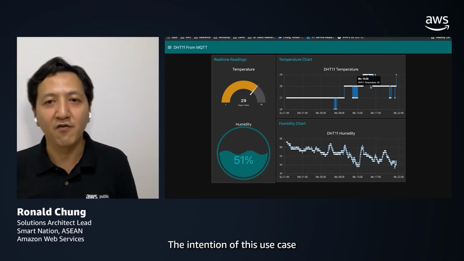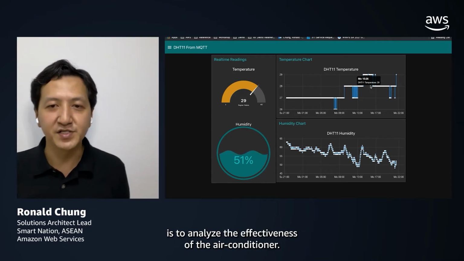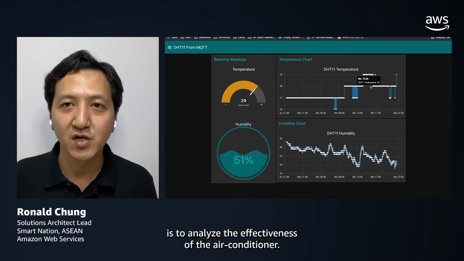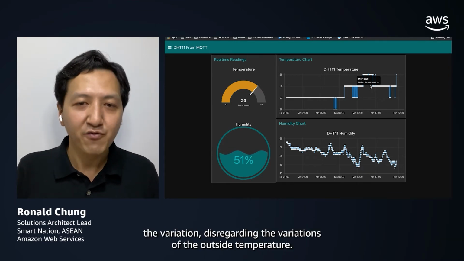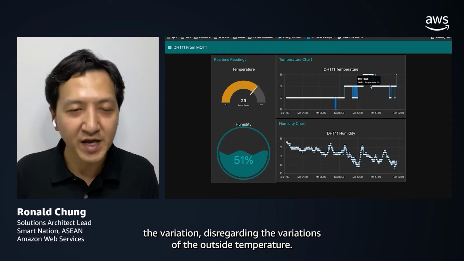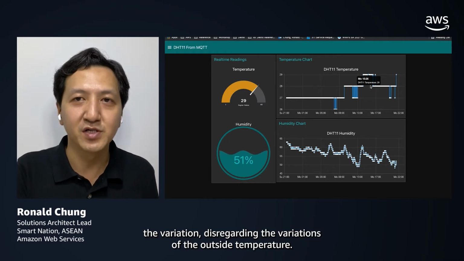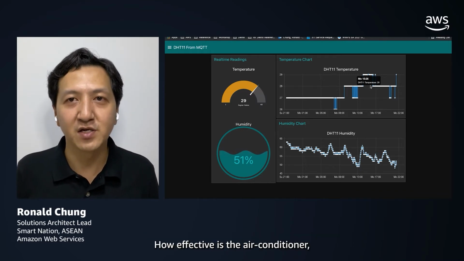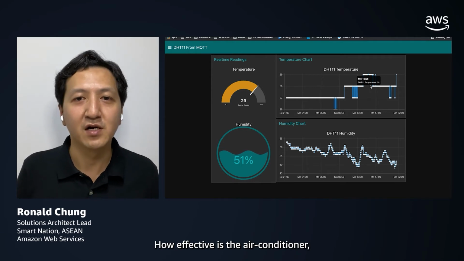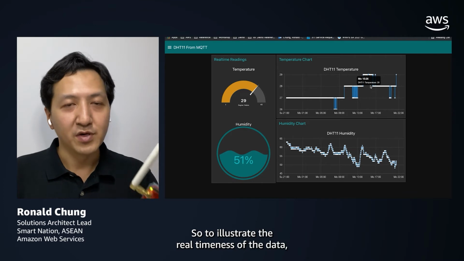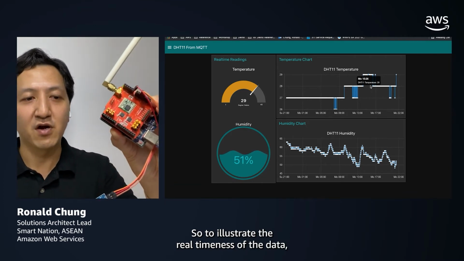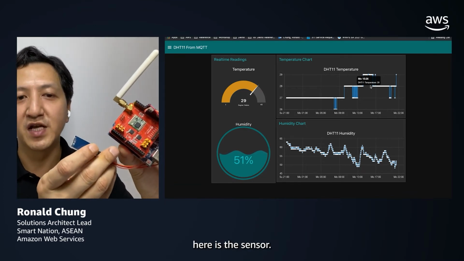The intention of this use case is to analyze the effectiveness of the air conditioner. That means, disregarding the variations of the outside temperature, how effectively can the air conditioner maintain the temperature in my home environment. So to illustrate the real-timeness of the data, here is the sensor.